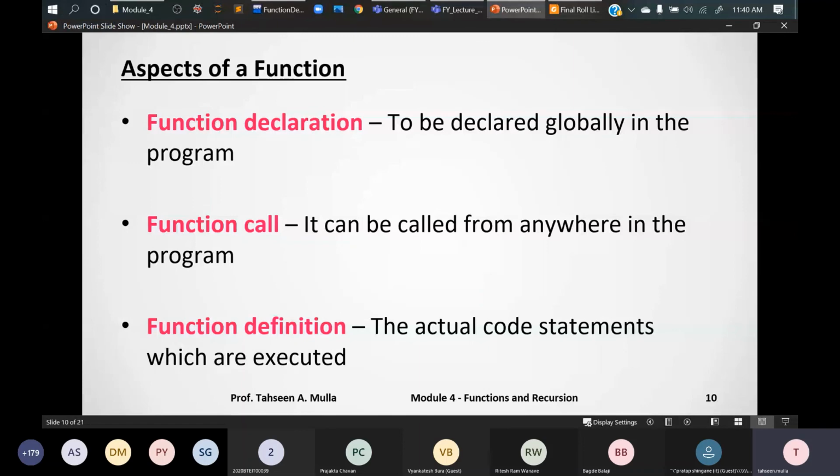Here we must notice that only one value can be returned from a function. So there may be multiple functions, right, with different instances, but one function can return only one value.